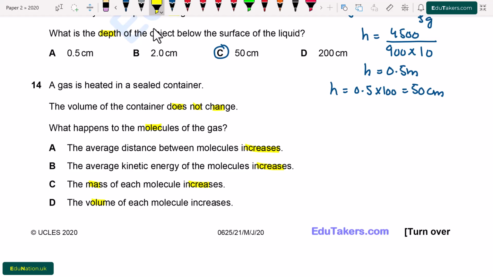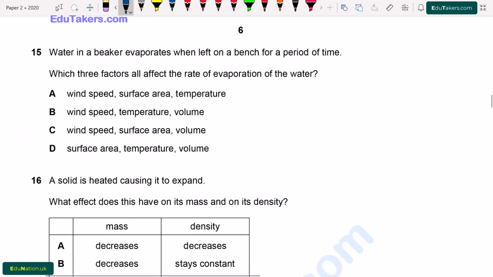So from here, when a gas is heated in a sealed container, the average kinetic energy of the molecules increases, because the molecules collide with each other and also with the wall of the container, and there is very large collision, due to which the average kinetic energy of the molecules increases. So from here option B is correct.